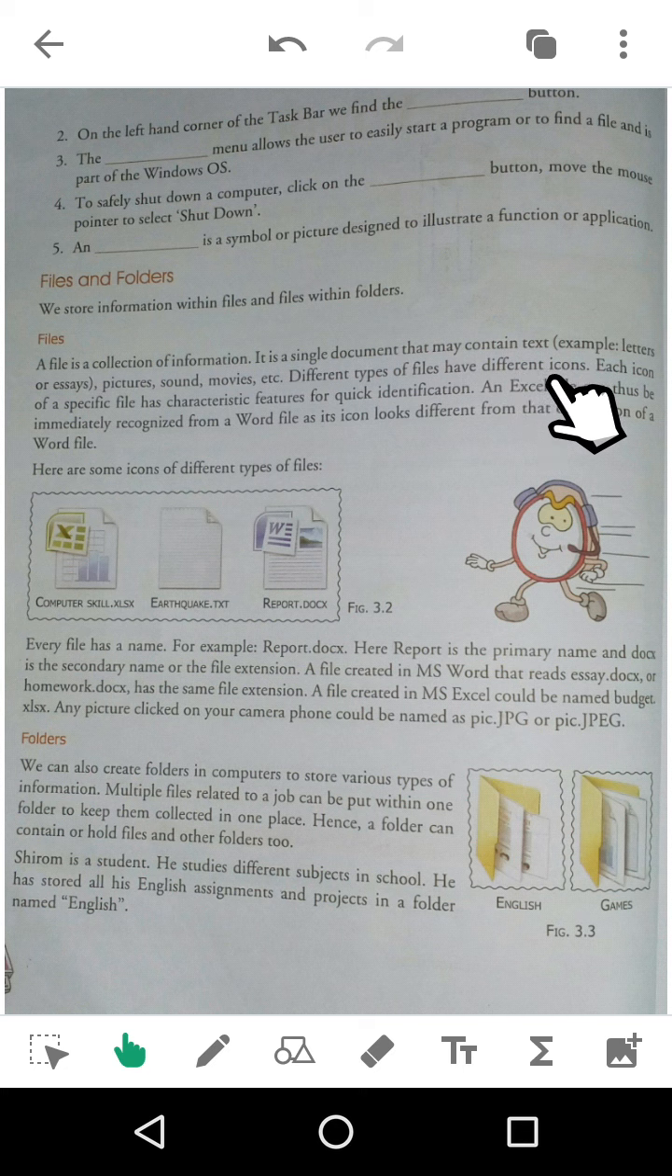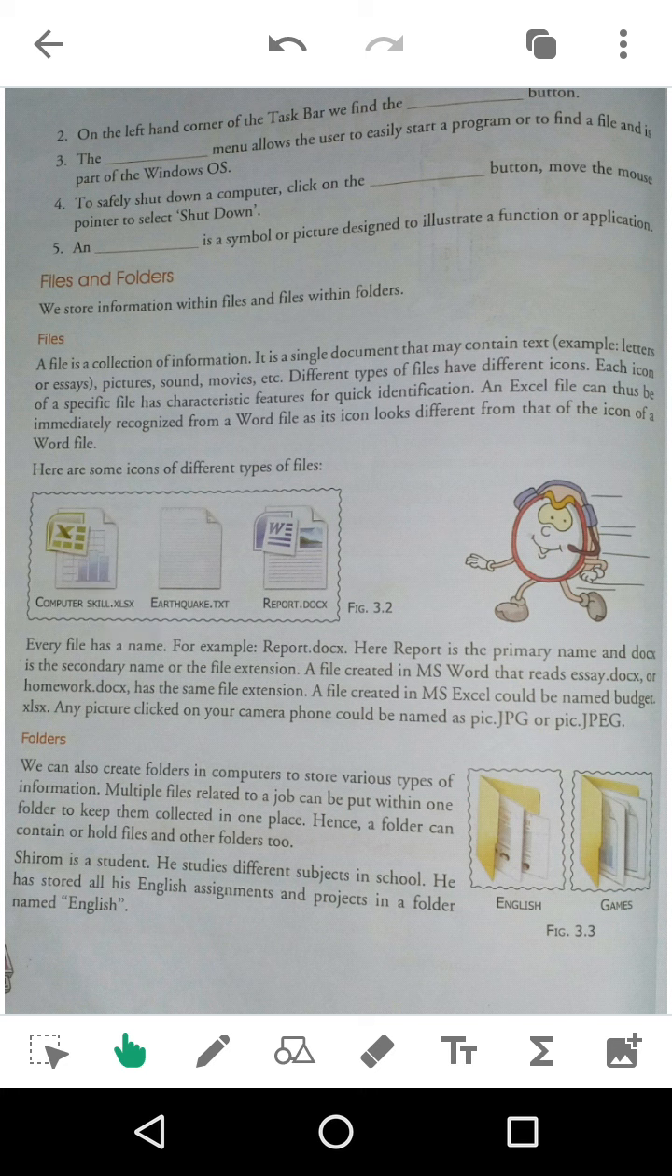Different types of files have different icons. See, XLS means Excel, this is a TXT file, earthquake.txt, and report.docx is an MS Office document file. Different types of files have different functions and different icons also. Each icon of a specific file has a characteristic feature for quick identification. It is made in such a way that by looking at these icons you can easily identify what kind of file it is.